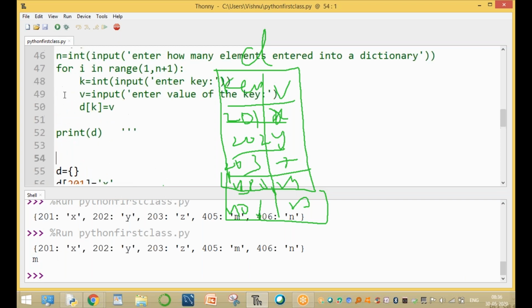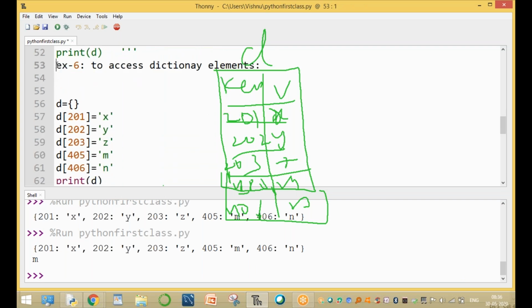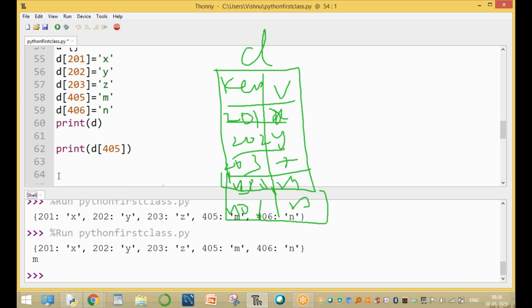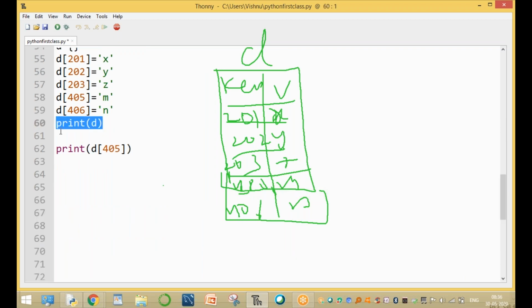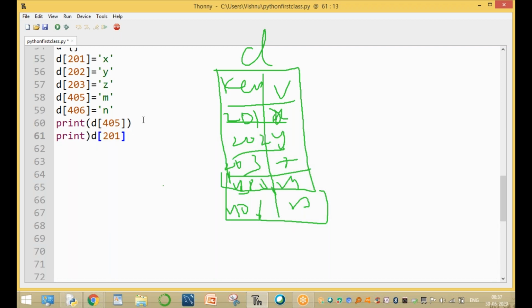The next one is example 6, to access dictionary elements. In lists and tuples we access elements by using the index number or slicing, but here we access the elements by using the key only. Print B of 201 to access only the 201 value.